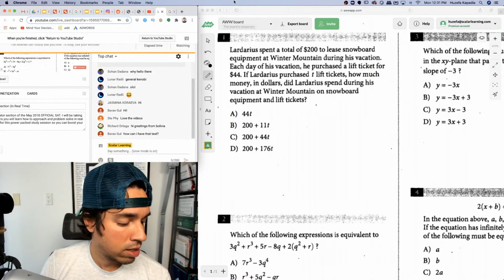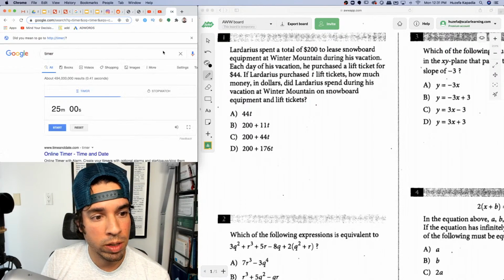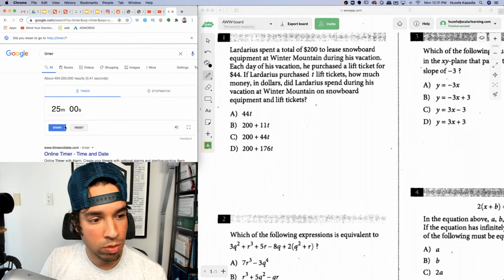All right. Yeah, these tests are on Reddit, right? I've mentioned this many times, so you can search for these on Reddit. Here we go. We're going to start in 3, 2, 1. Let's do it.